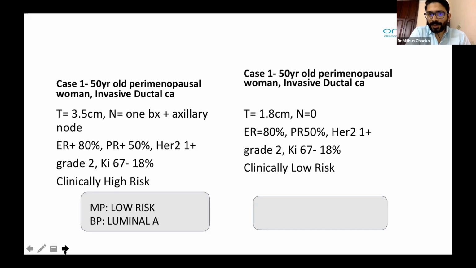We have seen the data from Dr. Atul that we can safely avoid chemotherapy in such a MammaPrint low risk and Blueprint luminal A subtype.